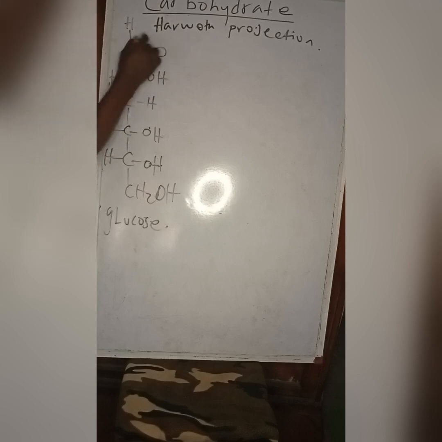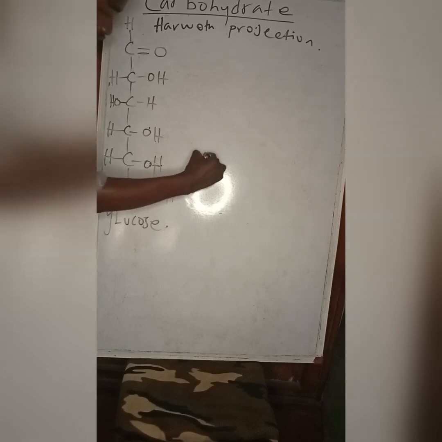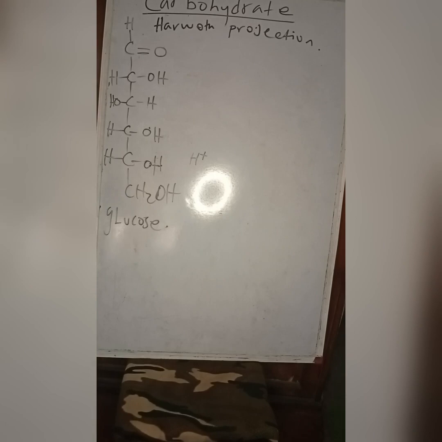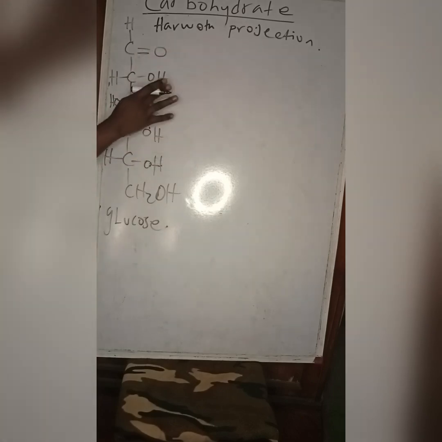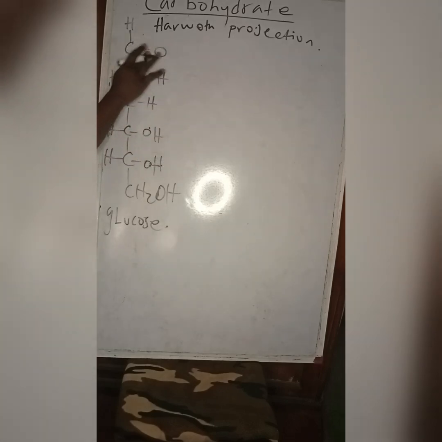So what happens is this. Now, this center is electron rich, hence it is nucleophilic. This OH releases H, and that H attacks this O, so the H comes here.